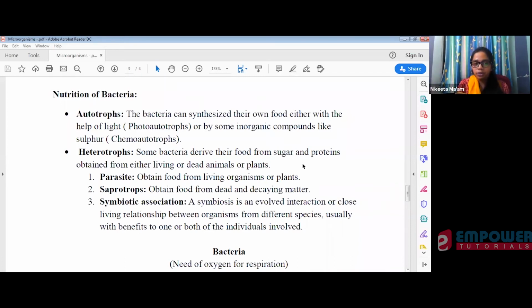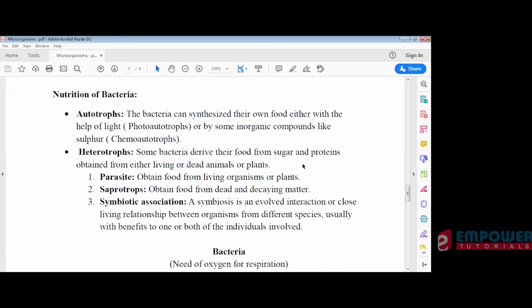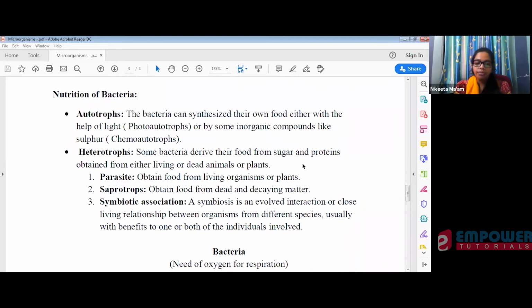In case of bacteria, if you want an example, then rhizobium bacteria is an example of symbiotic association. The rhizobium bacteria are present in soil. The roots provide them shelter and food, and in return they provide nitrogen to the plants. Leguminous plants are the plants where this rhizobium bacteria grows.